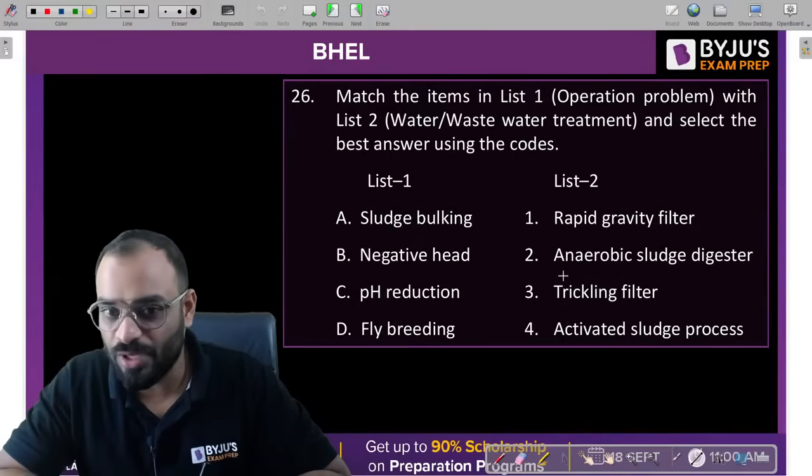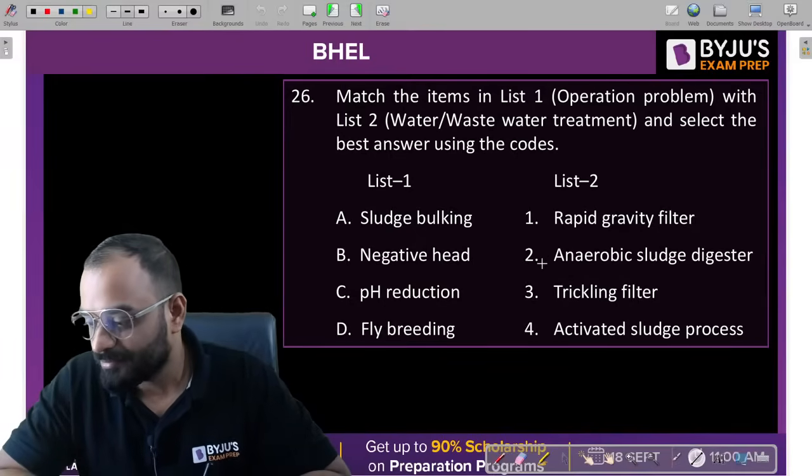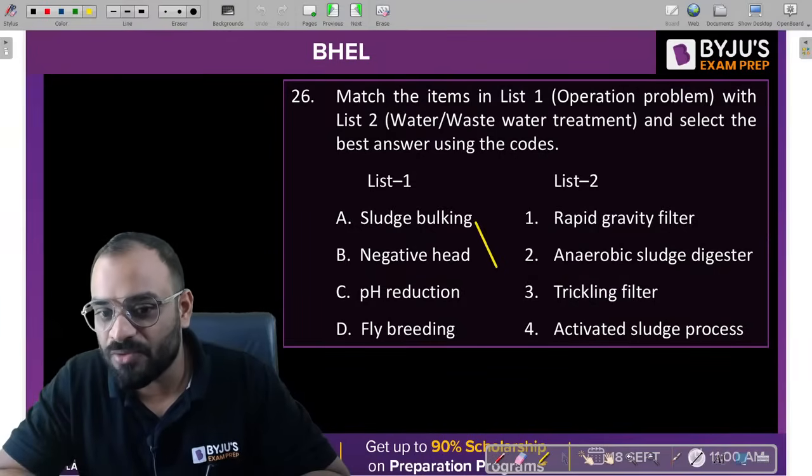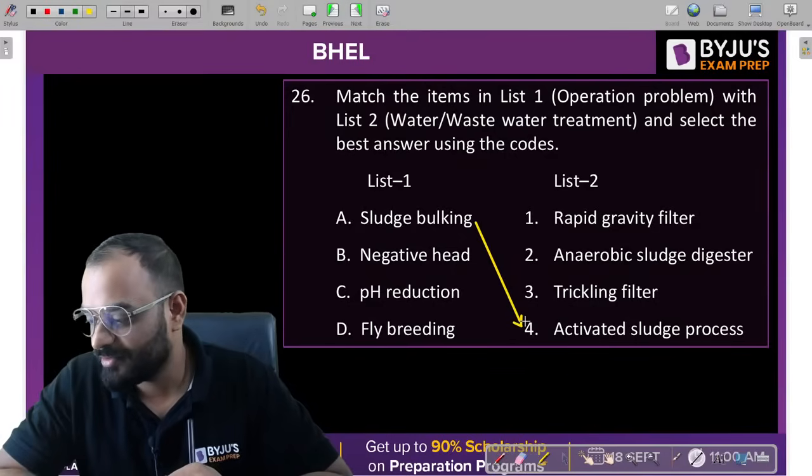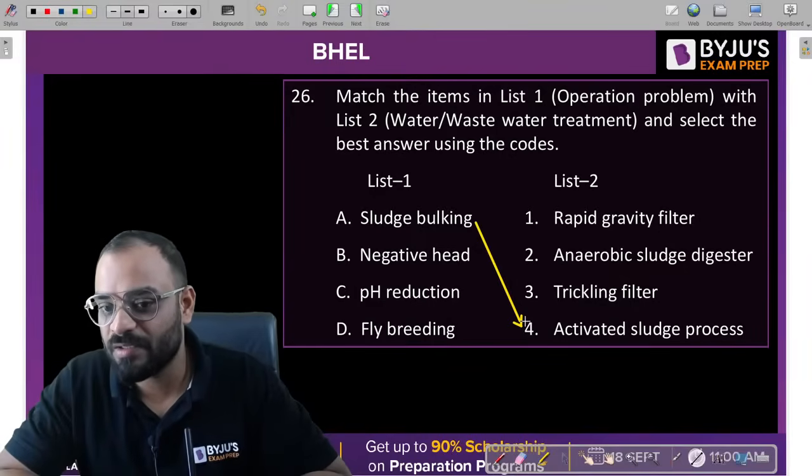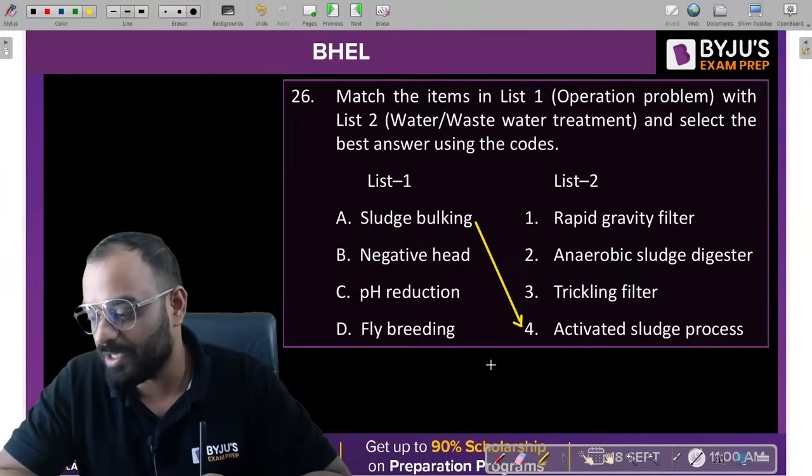No. Rapid gravity filter? No. Trickling filter? No. Bulking of sludge will occur in the ASP part. Sludge bulking occurs in the activated sludge process, ASP.